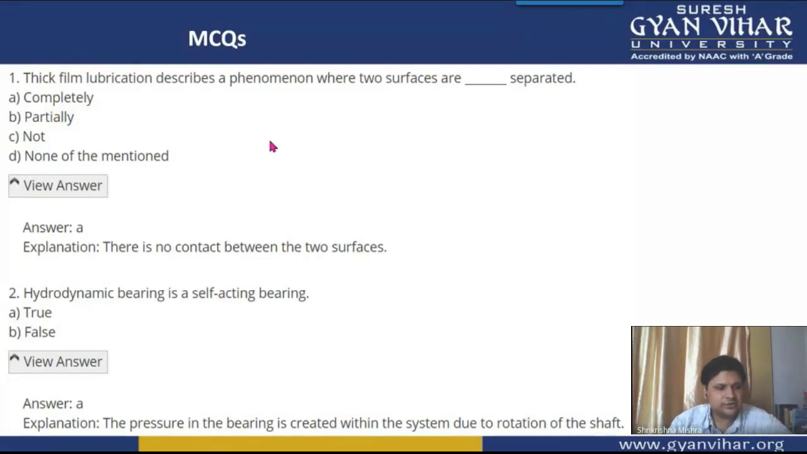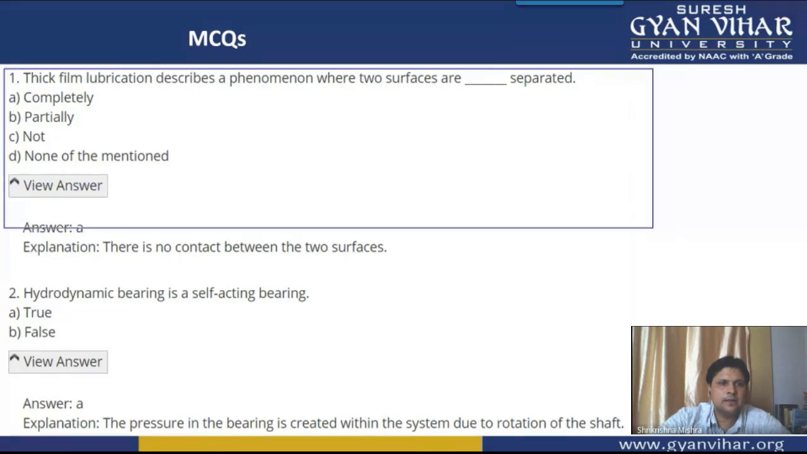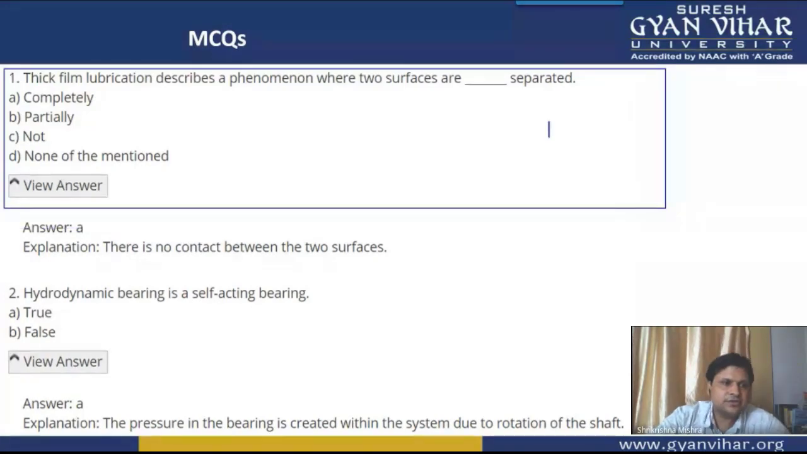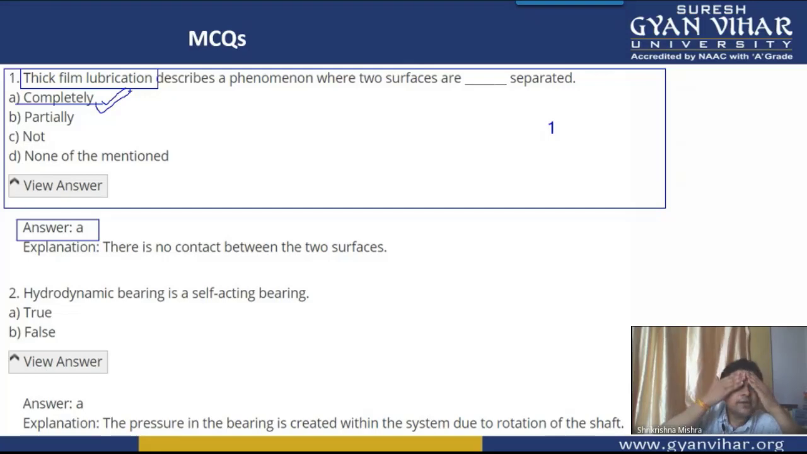Coming to multiple choice question number 1. The question is saying that thick film lubrication describes a phenomenon where two surfaces are... In case of thick film lubrication, we all know that the two surfaces are completely separated from each other. So our answer will be option A, that in case of thick film lubrication, there is no metal to metal contact between the journal surface and the bearing surface. So option A, completely separated, is the answer.